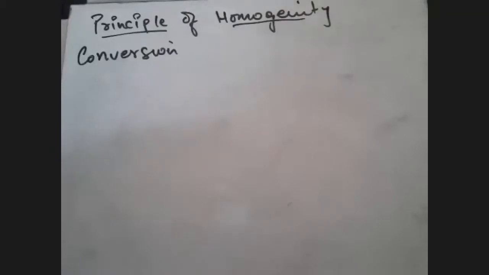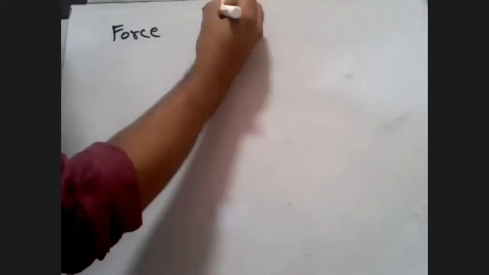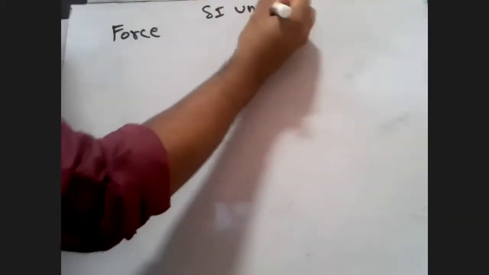So we can also use dimensions for conversion. How will we do that? Look at this question. It is telling me to find the conversion factor between the SI unit and the CGS unit of force, so I have to convert from an SI unit to a CGS unit.